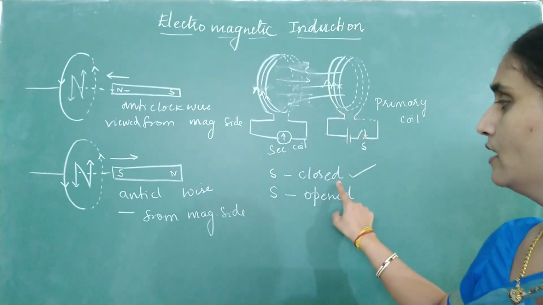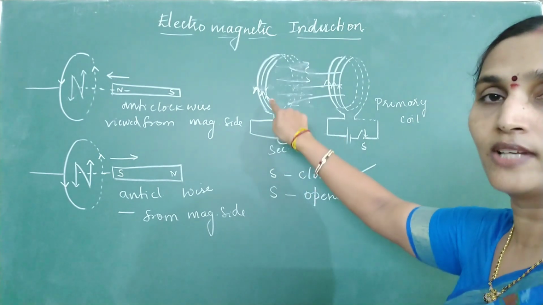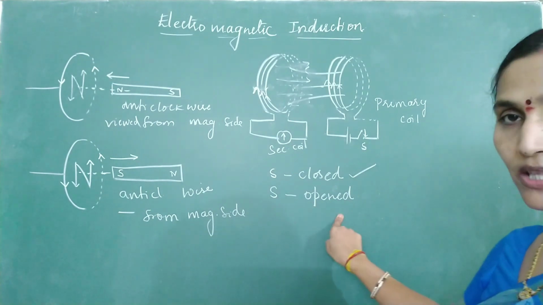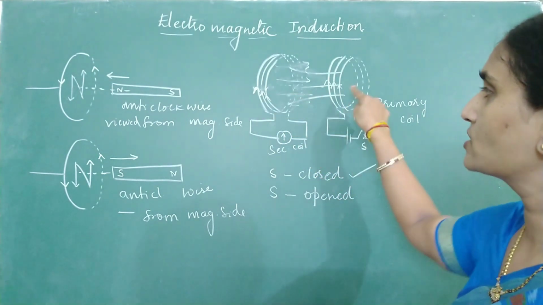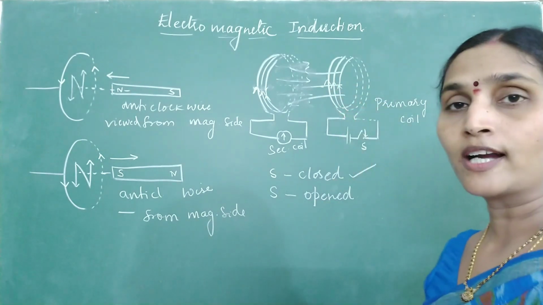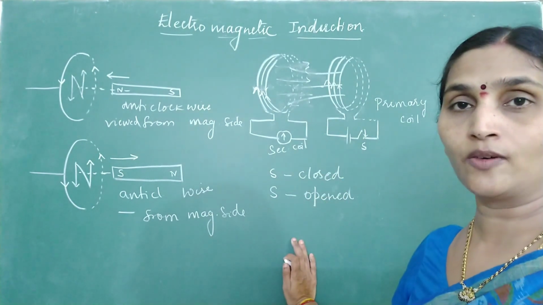Again, when your switch is closed, current in the secondary coil will have a direction opposite to that of the primary. When you have opened the switch, the current in the secondary coil will have its direction same as that of the primary coil.